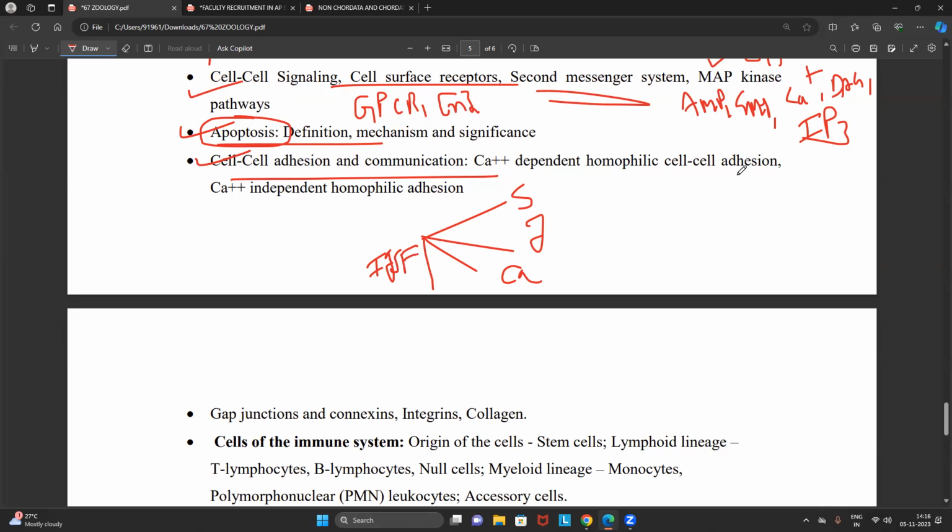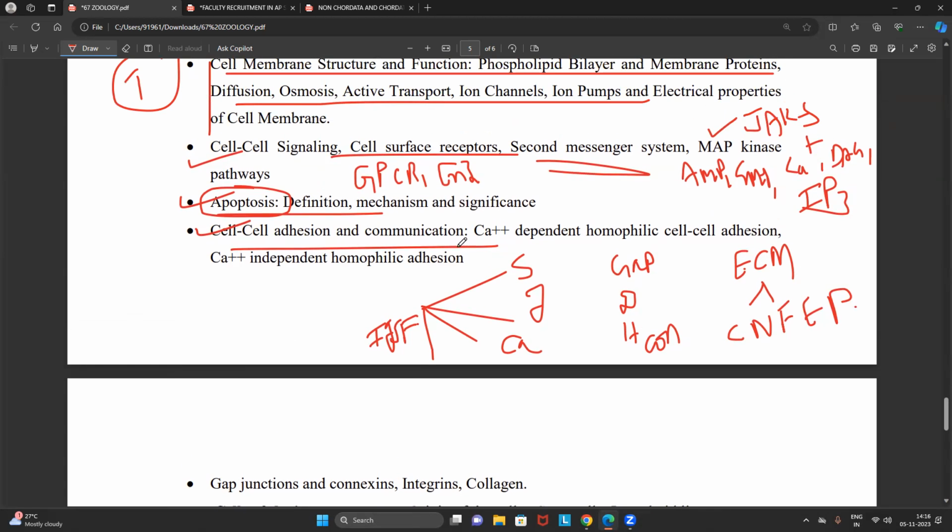Apart from this, you should also focus on various types of junctions, such as gap junctions, desmosomes, hemidesmosomes, connexons, all these. Apart from that, you should also focus on certain ECM proteins, such as collagen, nidogen, fibronectin, elastin, proteoglycans, all this. That's all. Very simple syllabus.